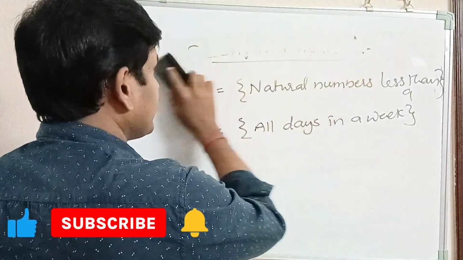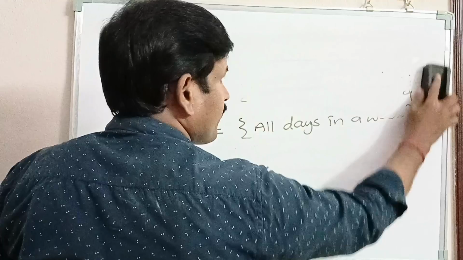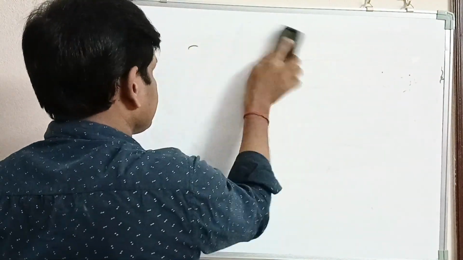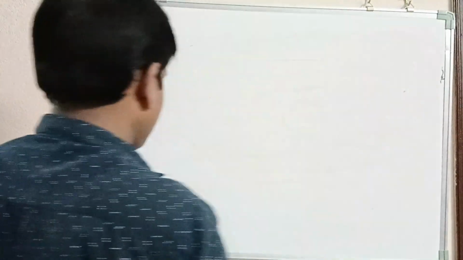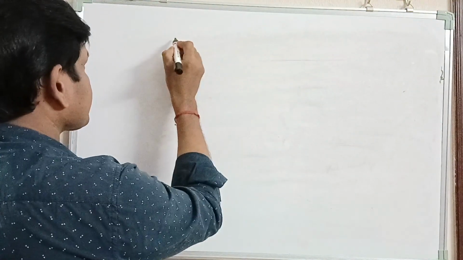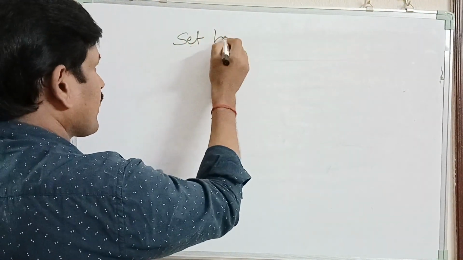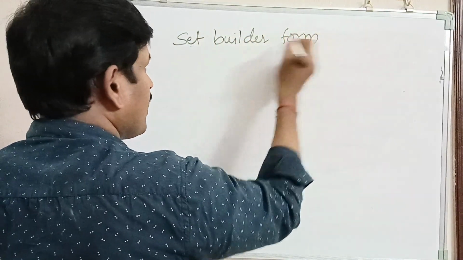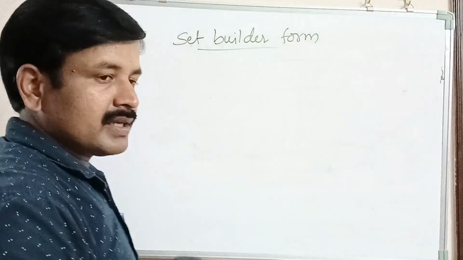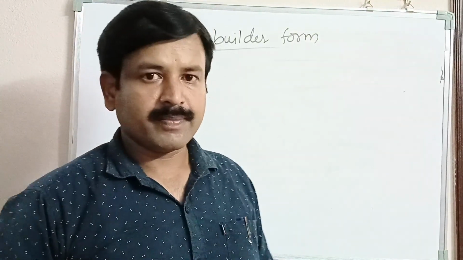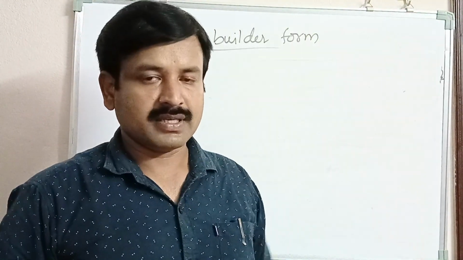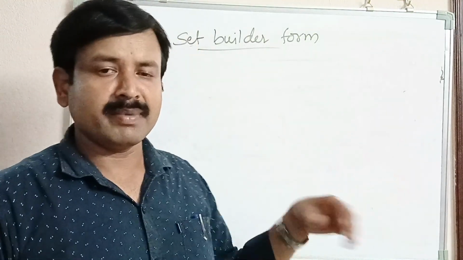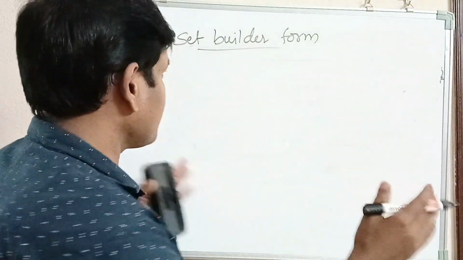Then next, third one is set builder form or rule form. In this method, we write the variable first, then followed by a property which is satisfied by each element in the set, and within the braces.